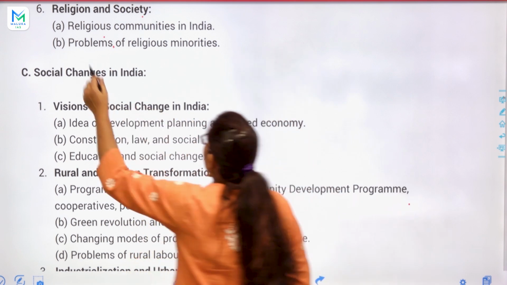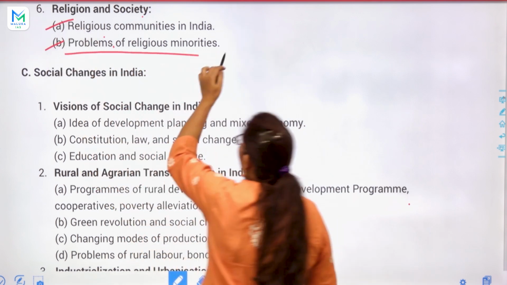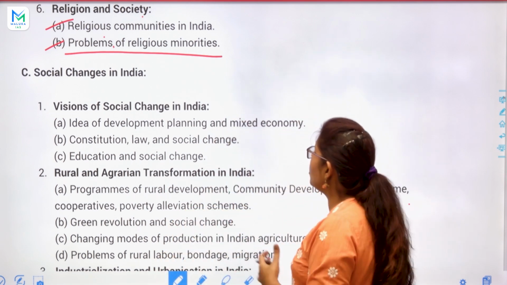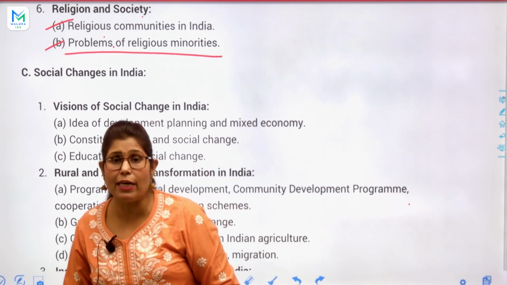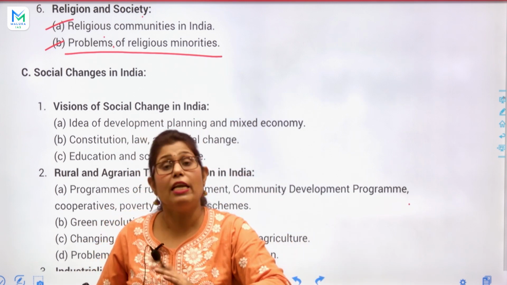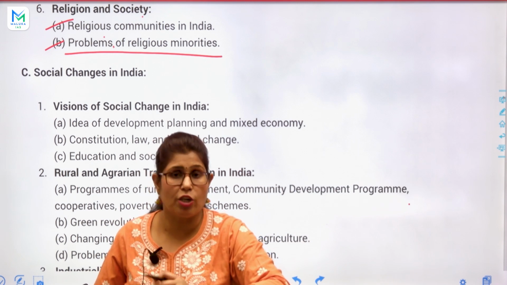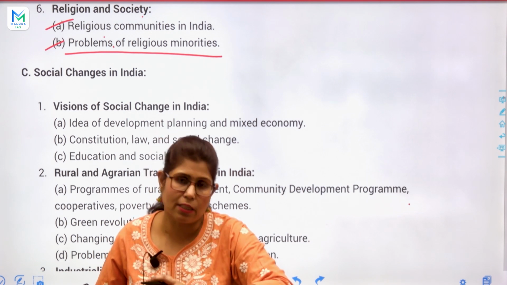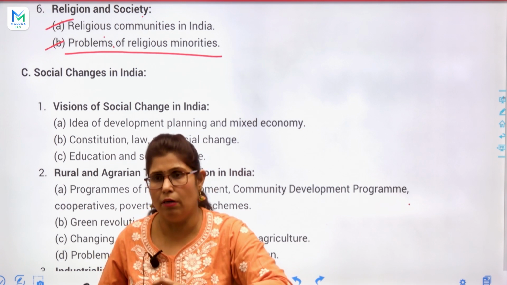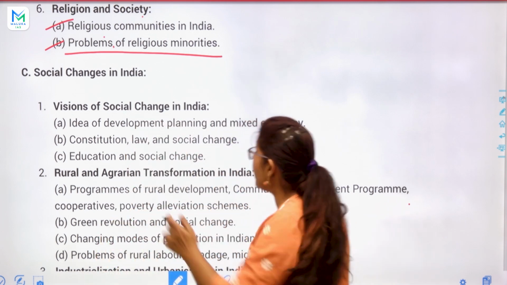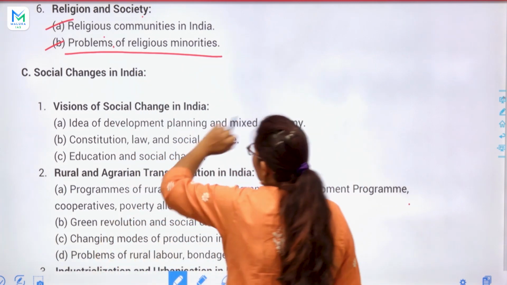Okay, so religious communities in India, and second, problems of religious minorities. Who are the minorities? Which are the minorities? Caste or religion in India, Muslims, Christianity. Okay, so what are the problems specifically in Muslim communities? We can see there are so many problems in this community with the women, besides this poverty, unemployment, we can see. So yes, we will have to discuss the problems of religious minorities.